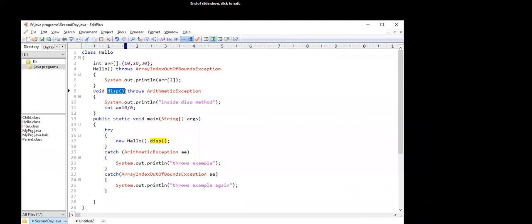Okay, so these are the points of exception handling. I have just covered the basic concepts to explain the concept of exception handling, and exception handling is very important if you need to develop any Android application.